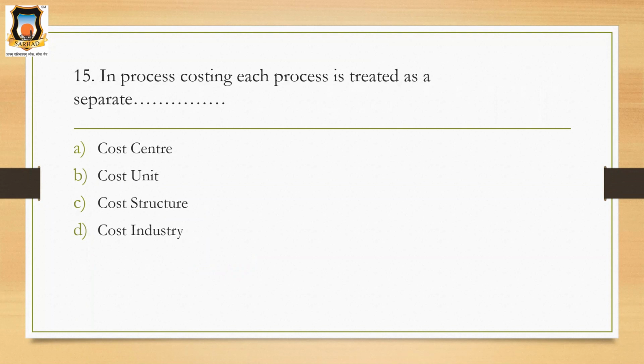In process costing, each process is treated as a separate cost center. So the correct option is cost center. I hope you understood this MCQ session and have revised the topics a little bit. Thank you.